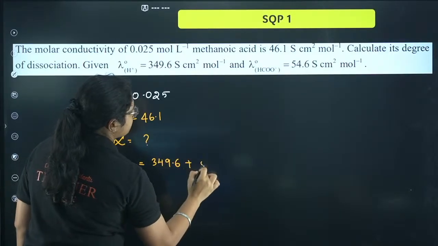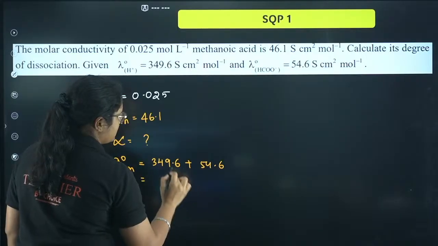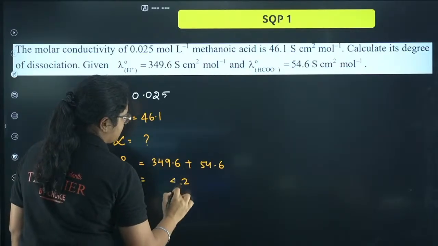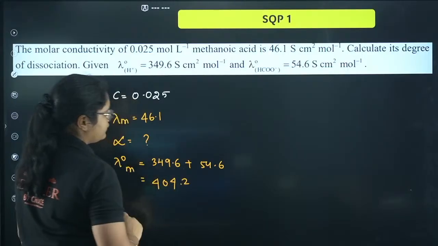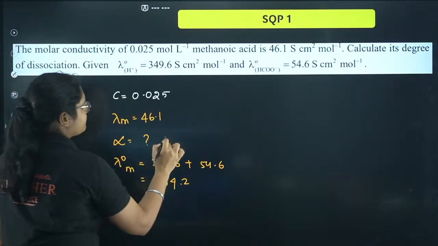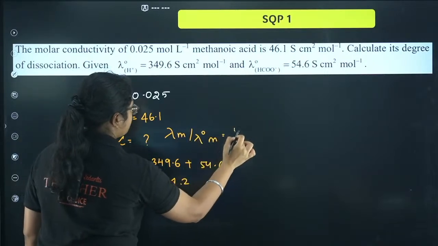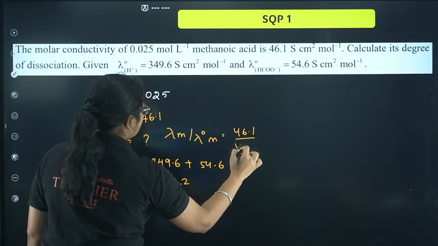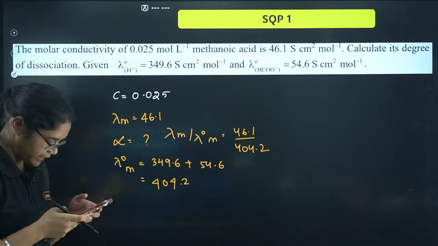349.6 plus 54.6. Like that will give me 6 plus 6, 12, 9 plus 1, 10 plus 4, 14. I have 404.2 something. And what is the formula of alpha then? Lambda m by lambda naught m. So that is equal to 46.1 by 404.2. Okay, so if you solve this, we will get that.